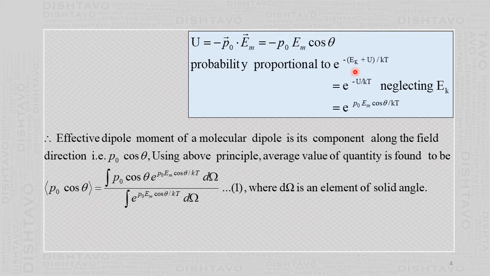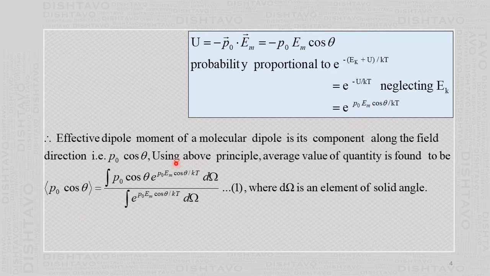But the kinetic energy does not depend upon the electric field, but potential energy depends upon the external electric field. So this we are neglecting. So Ek is 0, and you get e raised to minus U by kT. Then U equal to minus P naught Em cos theta. So minus minus becomes plus P naught Em cos theta by kT.